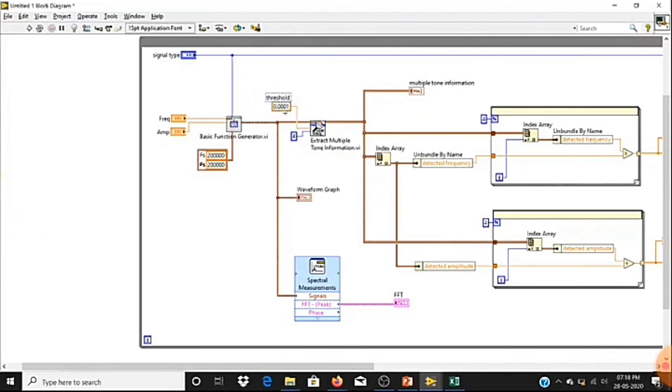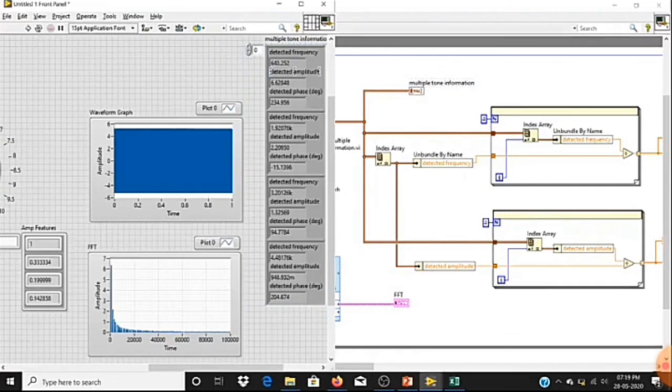If the amplitude value is less than 0.0001, that value will not be considered a tone. So for a better result we go for a very minimum threshold, and only then can we identify the features. Here you can see we are getting the frequency, amplitude and phase of each tone. This is for the first tone, second, third and fourth tone. So we are getting the features of each tone.